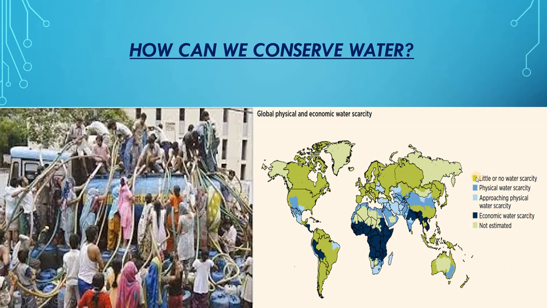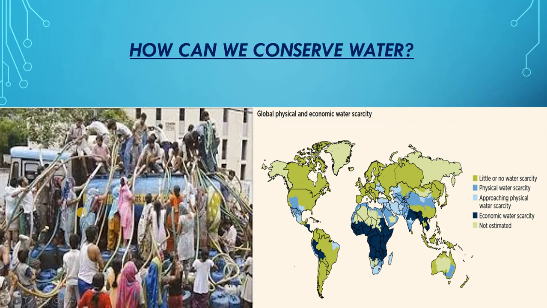Here this light green part is little or no water scarcity. This part is physical water scarcity. Then this light sky blue is approaching physical water scarcity. And here you see the dark blue area, economic water scarcity, and here you can see our country, a part of our country is also covered under this. That means our country is also facing a serious issue of what? Shortage of water.